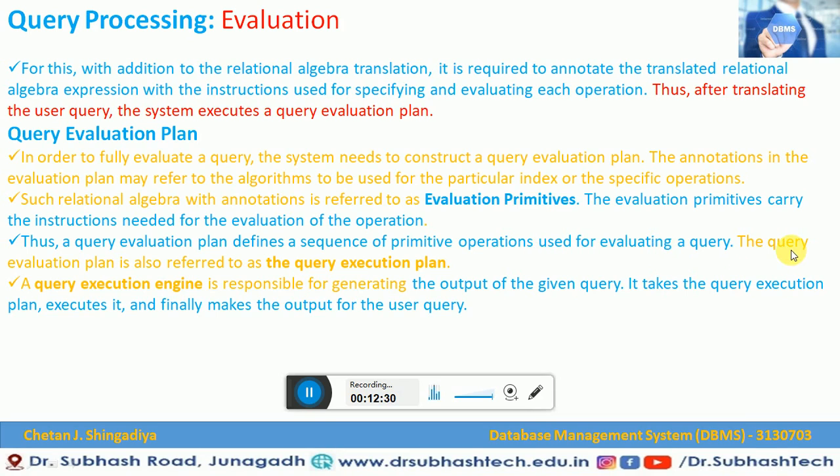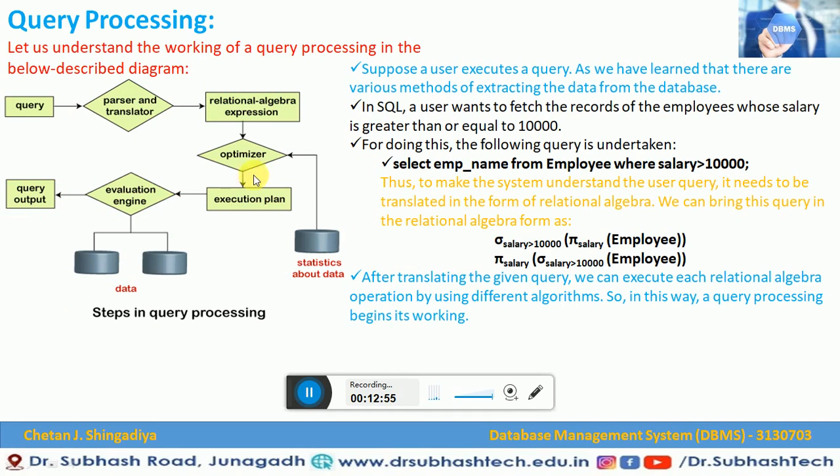So the query evaluation plan can also be referred to as the query execution plan. A query execution engine is responsible for generating the output of the given query, and it takes the query execution plan, executes it, and finally produces the output of the user query. That means this complete diagram that we discussed in the previous slide is the scenario we are discussing here.